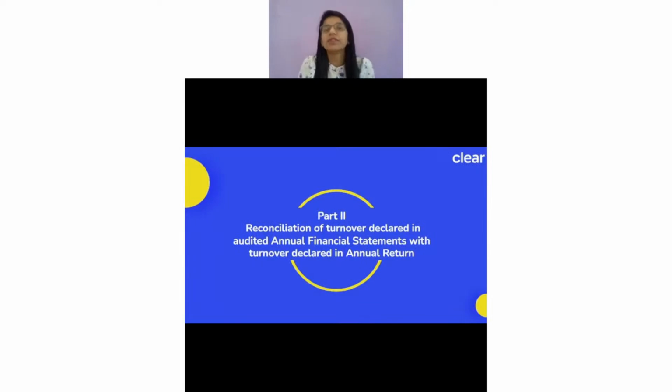This is the second part which we were referring to. We were talking about part two. Here, part two is about the reconciliation of the turnover which you have declared in the audited financial statement with the turnover which we have in our GSTR-9, which is our annual return. So we have to actually reconcile between these two. We have to tell, okay, this is turnover as per financial statement, this is turnover as per my GSTR-9. If there is a difference, tell me the reasons. It could be positive, it could be negative, so that ultimately I do some adjustment, plus minus, and in GSTR-9 the net difference becomes 0. That is what we are trying to do over here.